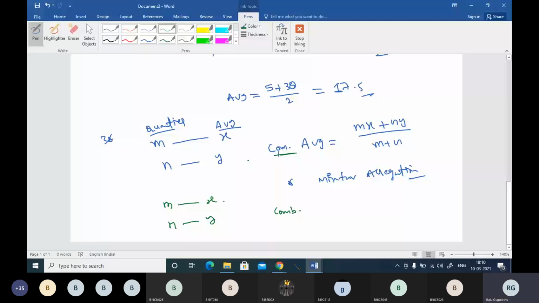At that time the average will be the same, (mx minus ny) by (m plus n). What we are doing here is removing n quantities from m quantities. So here I'm telling again, if we are removing n quantities with average y from m quantities with average x, then the average of the remaining terms will be (mx minus ny) by (m minus n). Sorry, it's m minus n, because we are removing here.